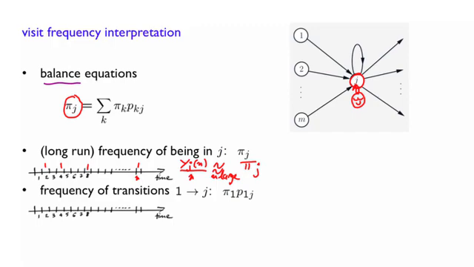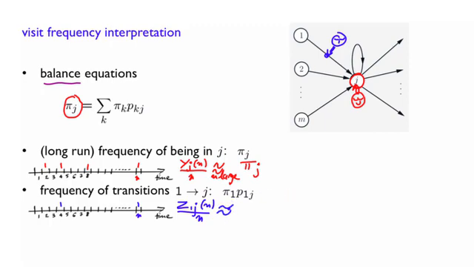Now let us think about a frequency interpretation of transitions from 1 to j. Again, now you have a new observer, and every time the particle passes here, it puts a 1. So for example, maybe 1 here, 1 here. If you think about it, you're looking at the transitions from 1 to j, and y of n would be the total number of ones that you observe here up to time n. And if you divide by n, that's the frequency.